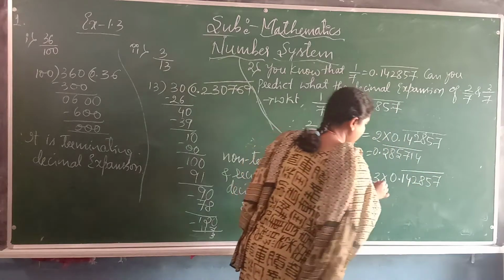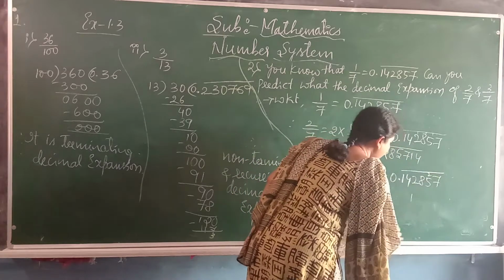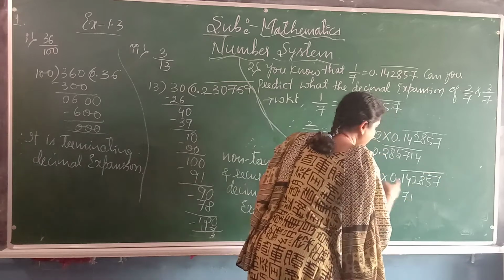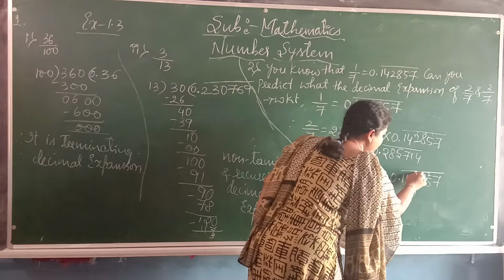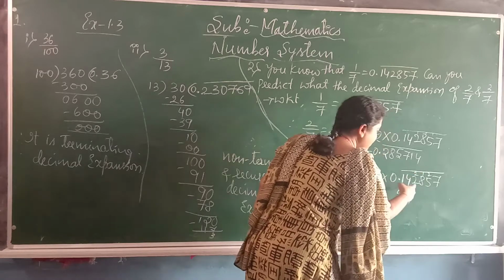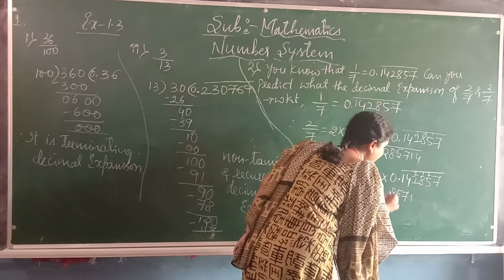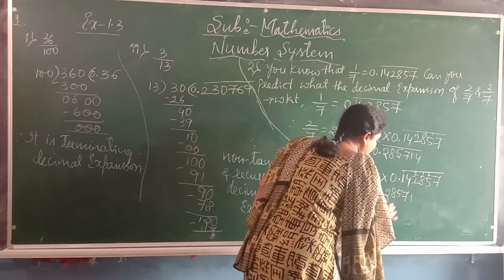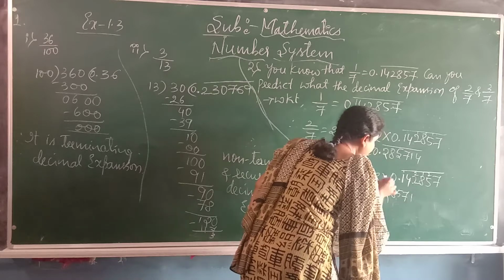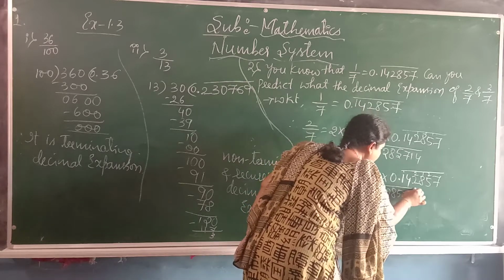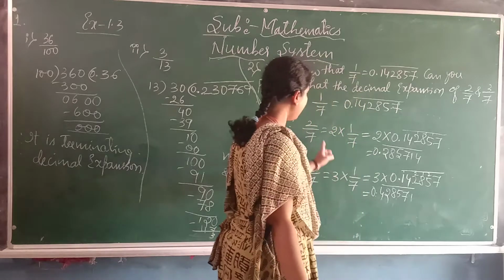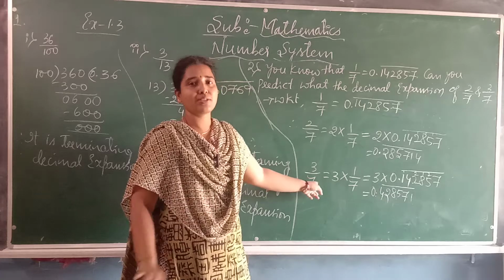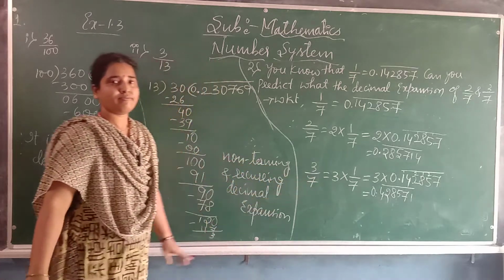Now multiply. 3 sevens are 21, 3 fives are 15 plus 2, 17, 3 eights are 24 plus 1, 25, 3 twos are 6 plus 2, 8, 3 fours are 12, 1 carry 2, 3 ones are 3 plus 1, 4, 3 zeros are 0, put bar. In this way, we can find 4 by 7, 5 by 7 and 6 by 7 also.